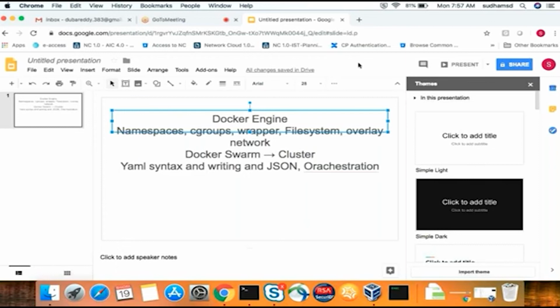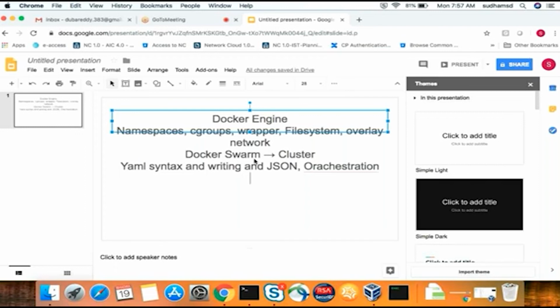Any other questions, please? As a part of this course, we are going to learn Docker and Kubernetes, right? Yes. I'm teaching about Docker Swarm because before you go into Kubernetes, why don't we use Docker Swarm? What are the disadvantages we have in Docker Swarm? That is what I want to explain, and then I will go to Kubernetes.